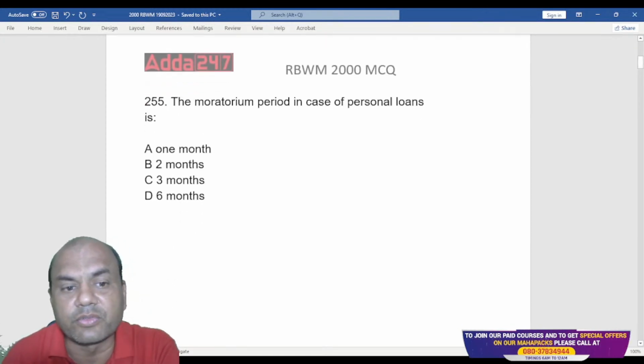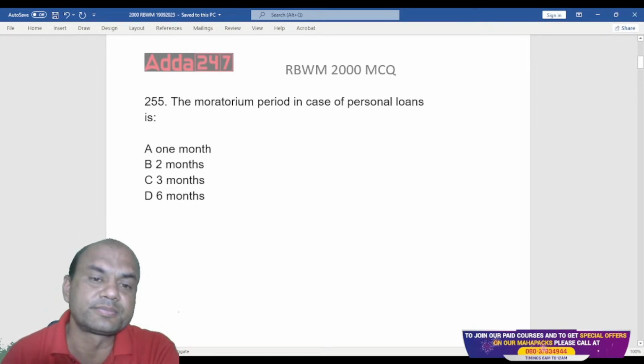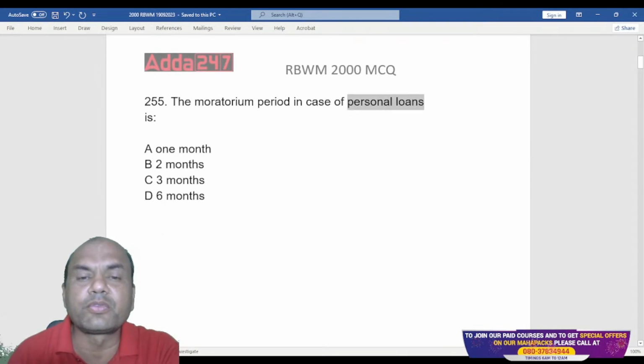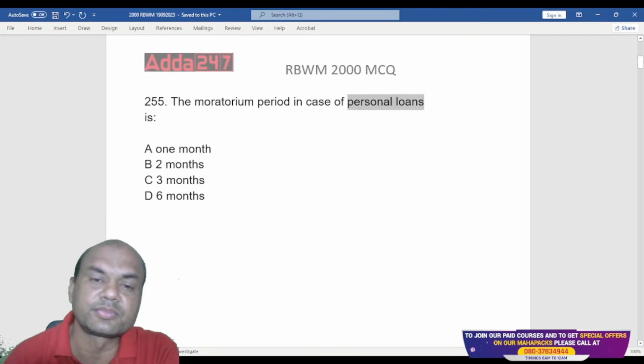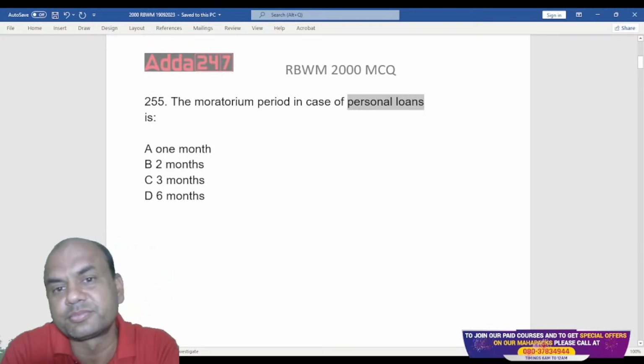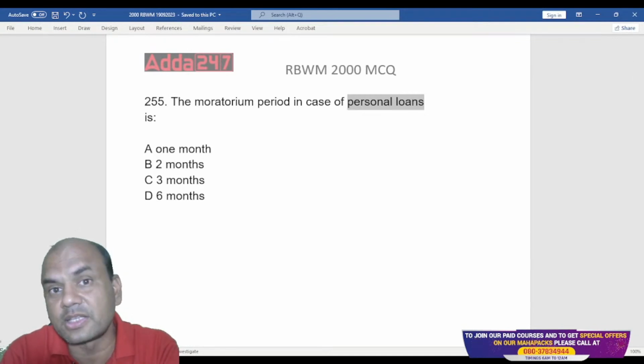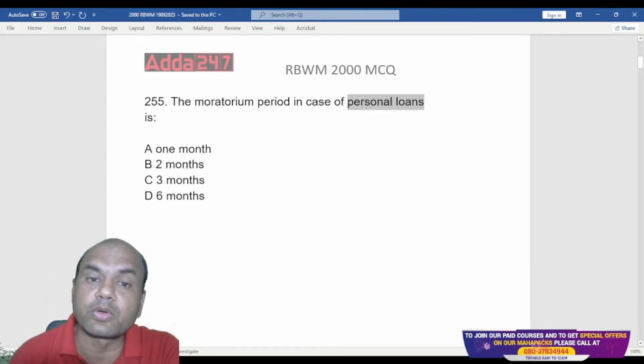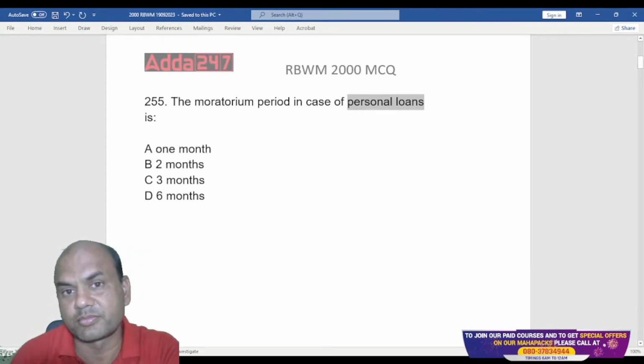It is always 1 month, 2 months, 3 months, 6 months. Personal loan means, how many of you have worked in loans? Just type yes in the comment section. Those who have worked in the loan section will understand that for PLs, we don't give any moratorium period. No moratorium period.